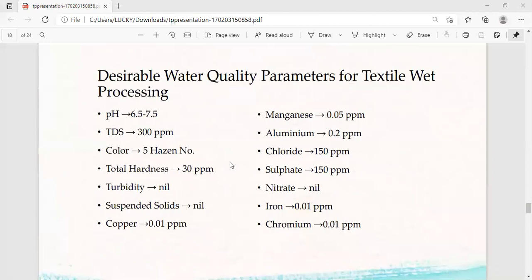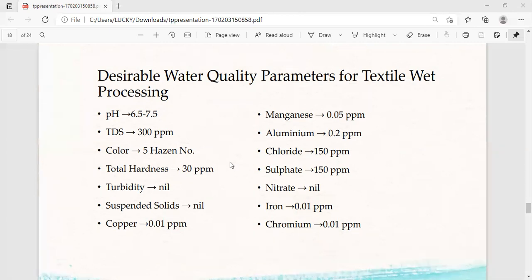Here, desirable water quality parameters for textile wet processing. pH is in the range of 6.5 to 7.5. The TDS 300 ppm. Color 5 Hazen number. Total hardness 30 ppm. I told you ppm means parts per million. Turbidity is nil.